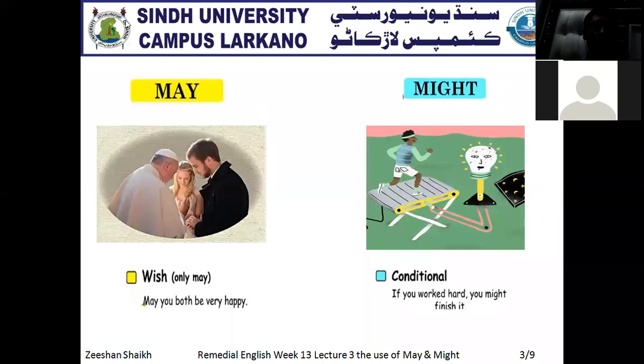Now may, definitely, not yesterday, but on Monday, I gave you the example of may in terms of wishing someone, or whenever we try to wish someone. So definitely we give the example. Likewise, now the example is may in terms of your wish only. So we can use: May you both be very happy. Means we are just trying to give the wish, we are just trying to give the prayers to these two, the couple.